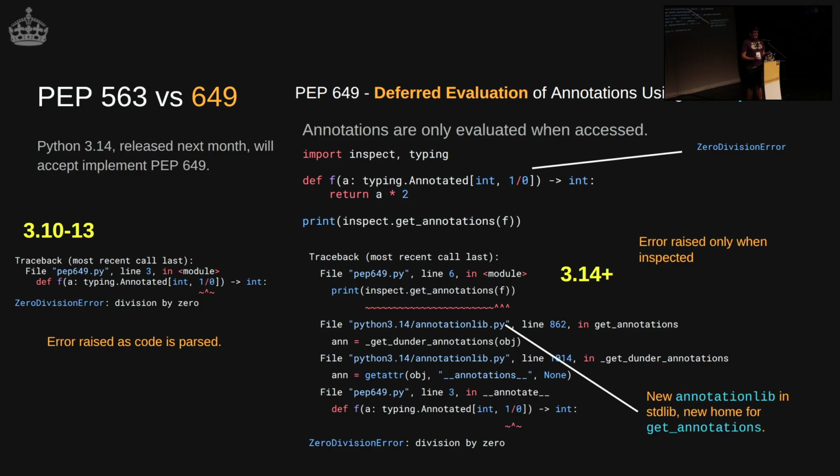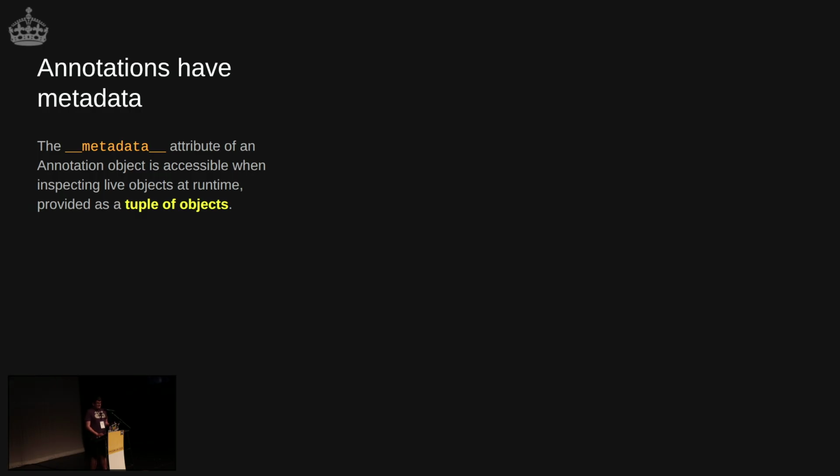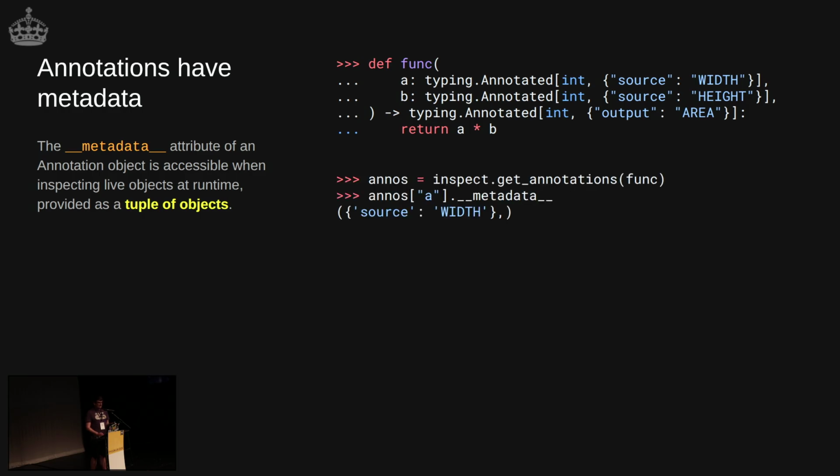And also you might notice that this annotationlib exists now, and it's brand new in the standard library, and it means that you don't have to import everything from inspect to be able to look at annotations. You can use them here. And so these annotations have some metadata to them, and we can access that metadata and look at how that's done here.